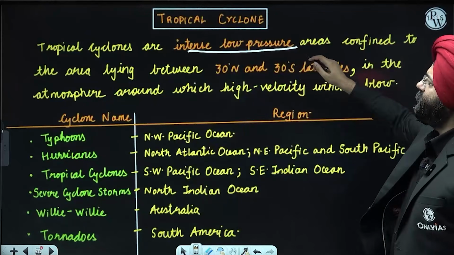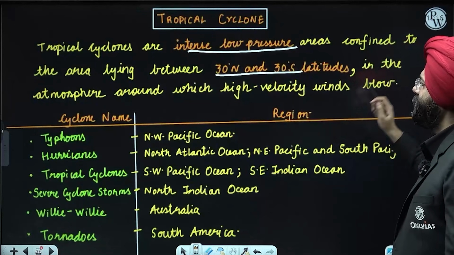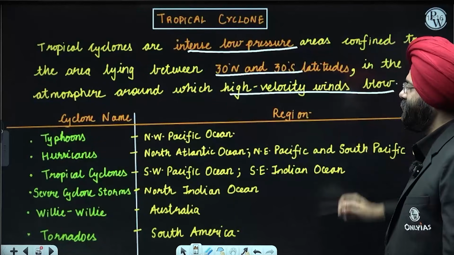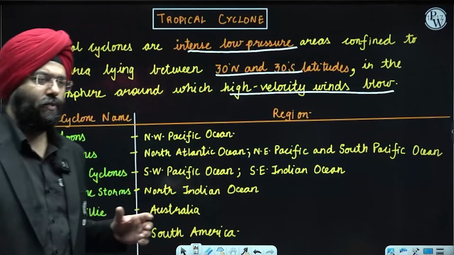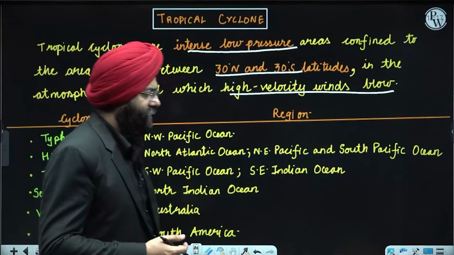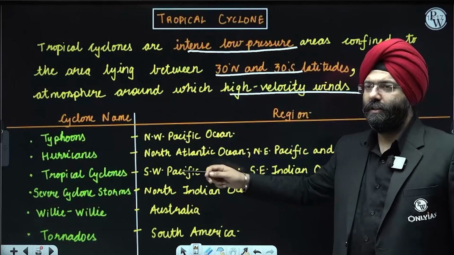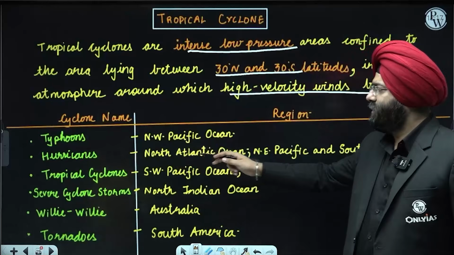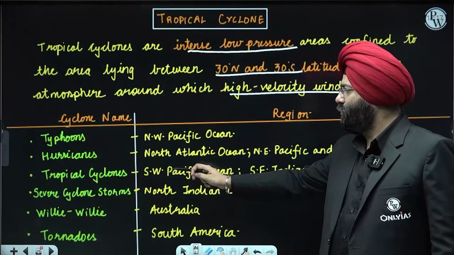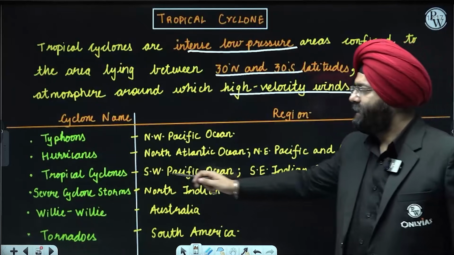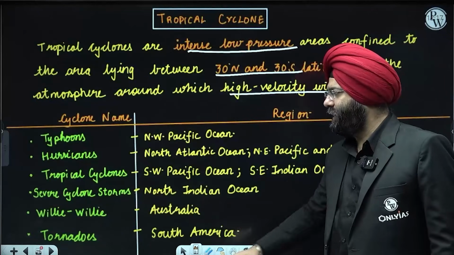Tropical cyclones are intense low pressure areas confined to the areas lying between 30° north and 30° south latitudes in the atmosphere, around which high velocity winds blow. This tropical cyclone is known by various names in various parts of the world. Though we are doing disaster management, this became important for you to understand. Typhoons in the Northwest Pacific Ocean, hurricanes in the North Atlantic Ocean, Northeast Pacific and South Pacific Ocean, tropical cyclones in the Southwest Pacific Ocean, severe cyclonic storms in the North Indian Ocean, willy-willies in the regions of Australia, and tornadoes in the South American region.